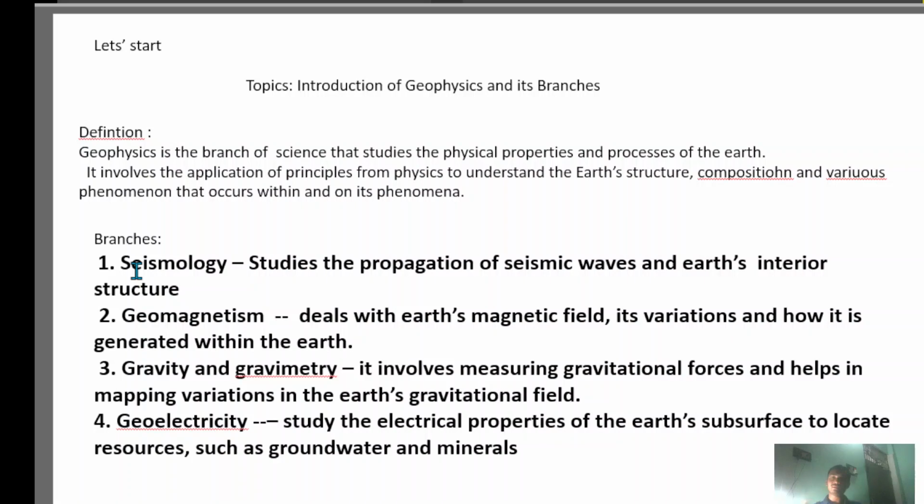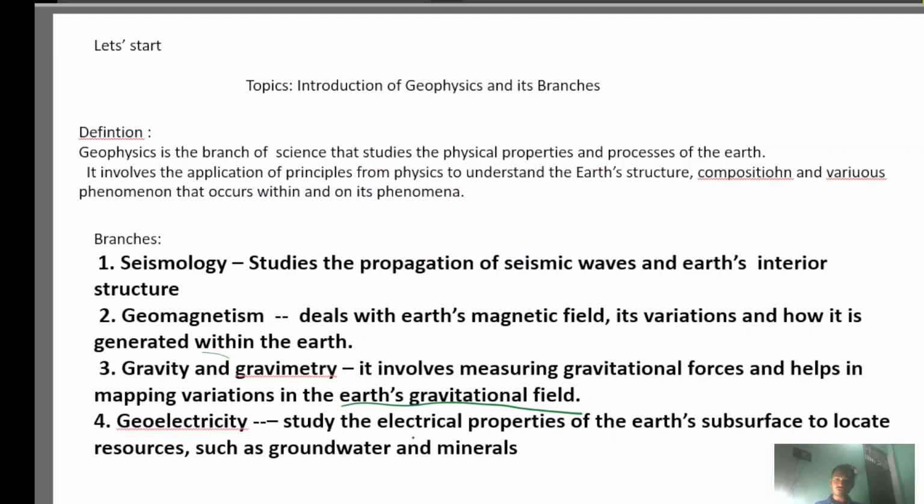The second branch is geomagnetism. Geomagnetism deals with the earth's magnetic field, its variation, and how it is generated within the earth. So we will study that in geomagnetism. Next is gravity and gravimetry, which involves measuring gravitational force and helps in mapping variation in the earth's gravitational field. Next, geoelectricity.